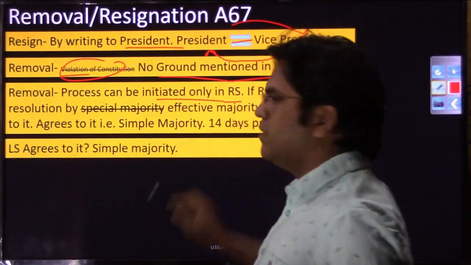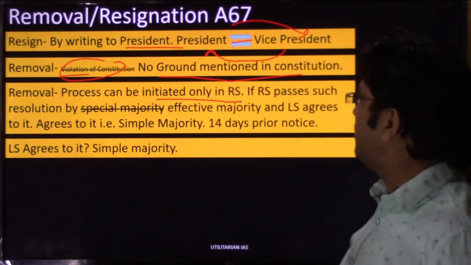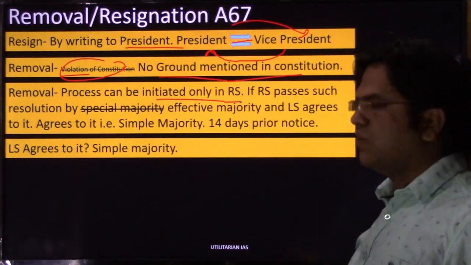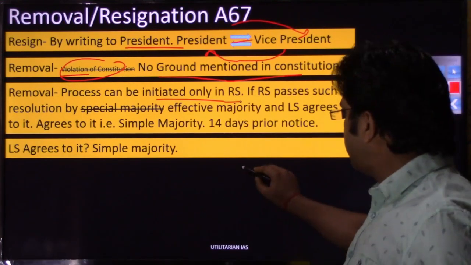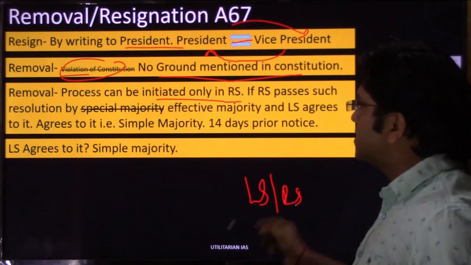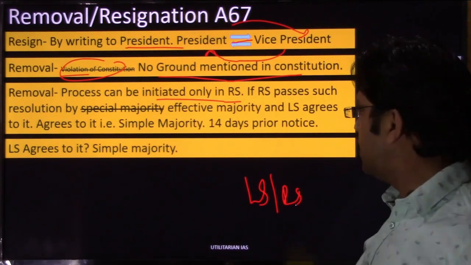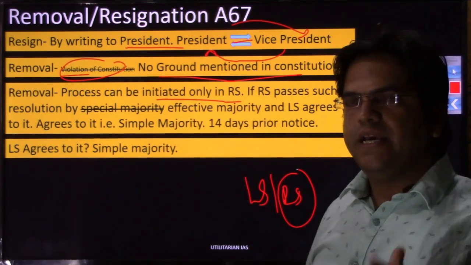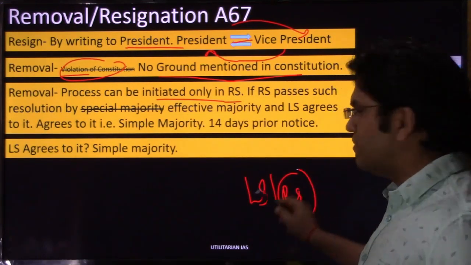resolution in Rajya Sabha. So if we do a comparison, in the president's case, the resolution for impeachment could have been initiated in Lok Sabha as well as in Rajya Sabha. But in this case, for the removal of the vice president, that resolution can be initiated in Rajya Sabha alone, because he is the chairman of Rajya Sabha only, right?